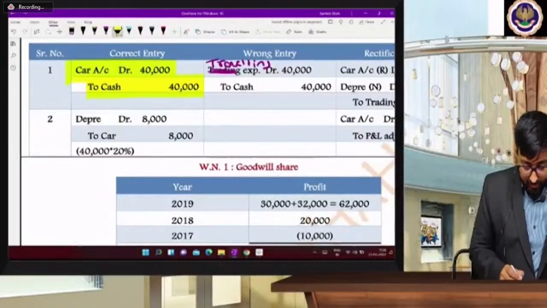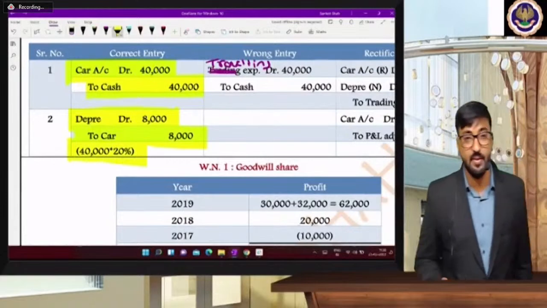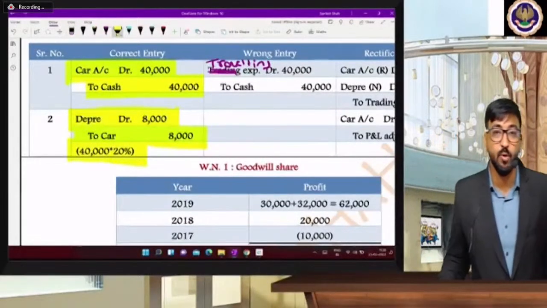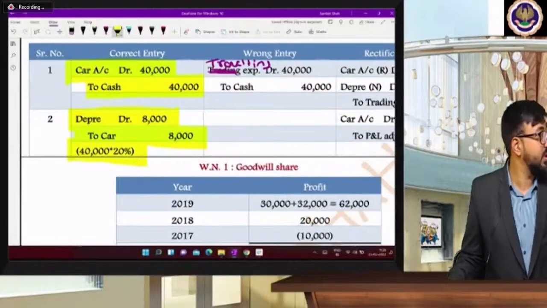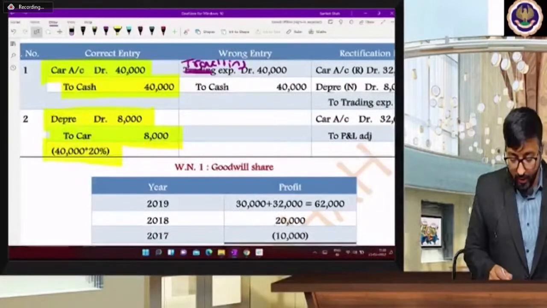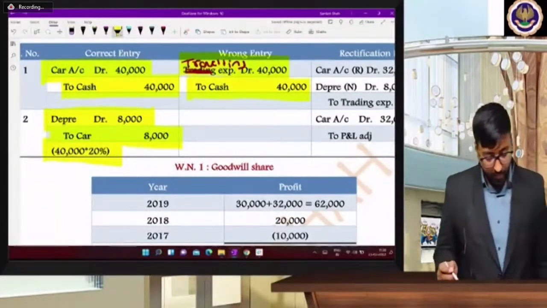What is the correct entry? You use that car for 1 year. So 40,000 into 20%, 8,000 is depreciation. But what is the wrong entry, beta? Traveling expenses to cash. What is correct?